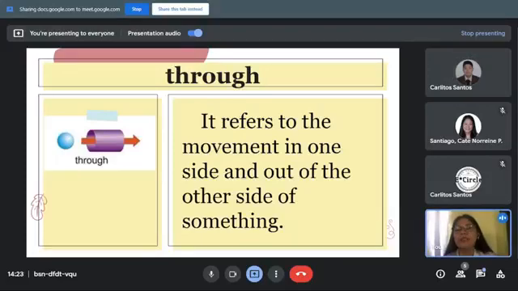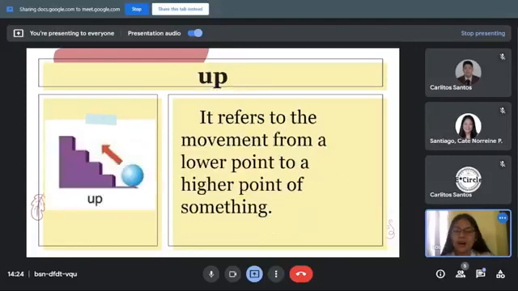And we can see here in the picture that the circle moves through the cube or the surface because the circle moved into one side and out of the other side of something. We can see here that the circle moves through inside the cube or the surface or the cylinder rather. Sorry about that.